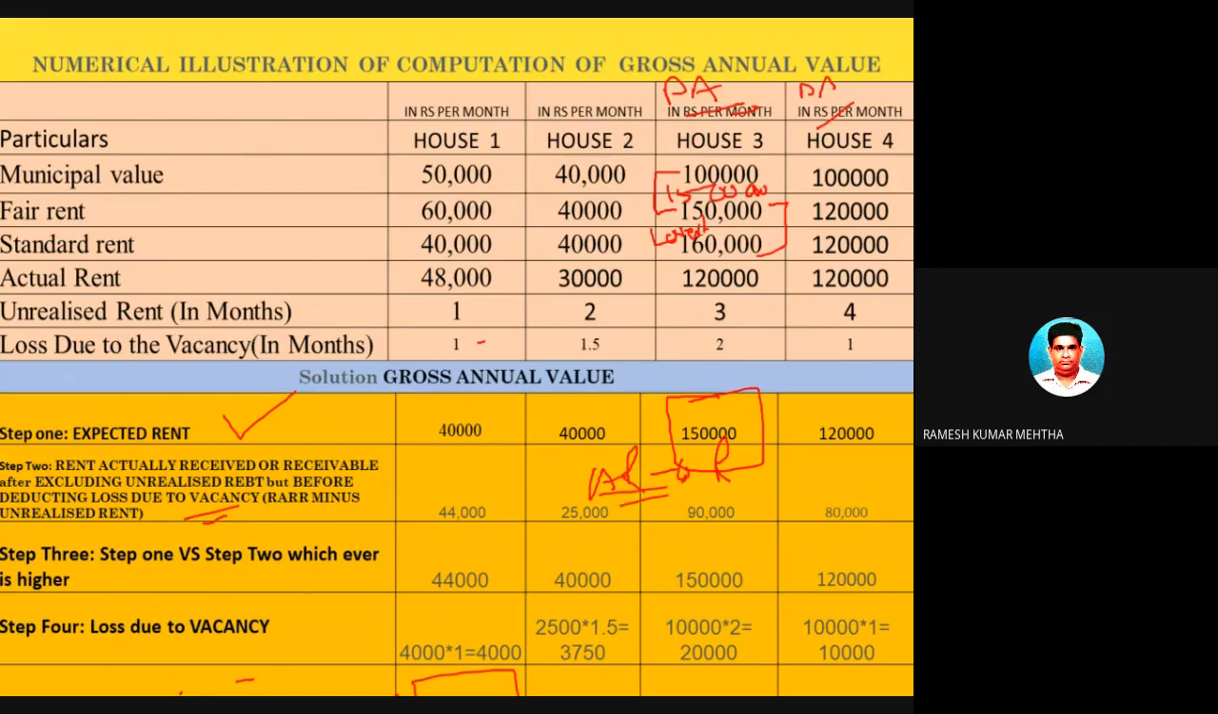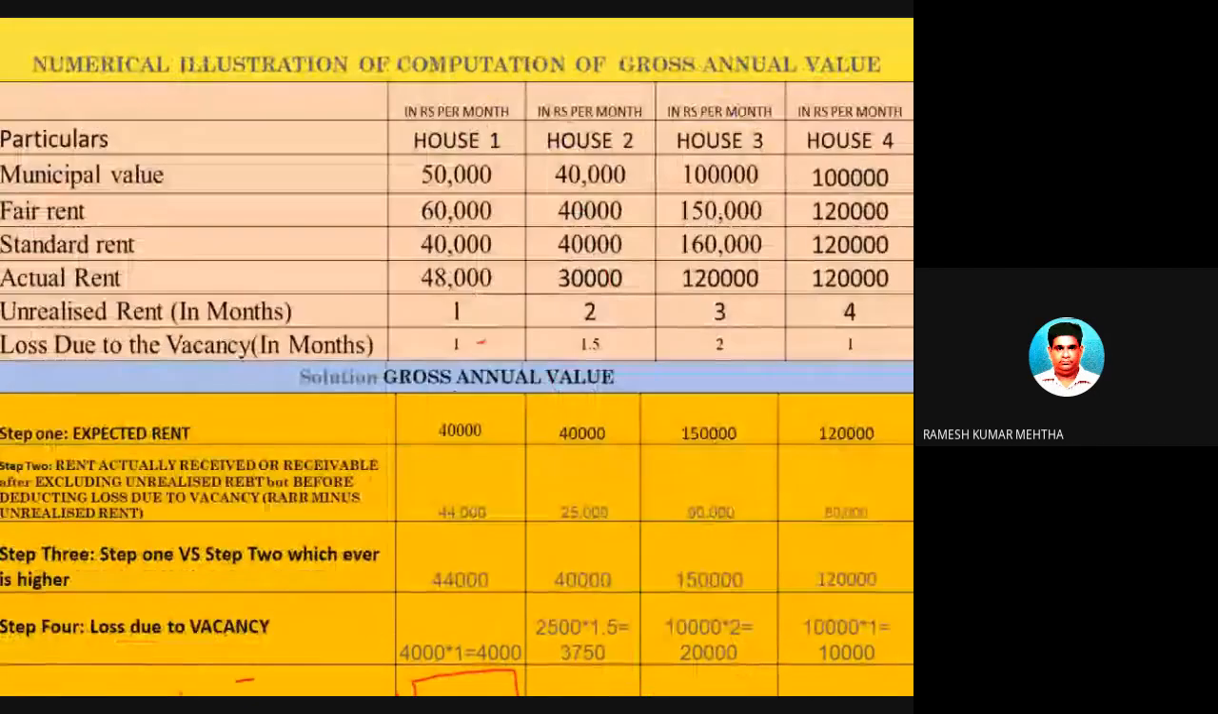Actual rent at which it has been let out minus unrealized rent. Now, actual rent at which it has been let out is how much? 1,20,000 rupees. It has been let out at 1,20,000 rupees. ठीक है, ये तो हो गया, लेकिन इसमें से कितना अनरियलाइज है? 3 महीने का अनरियलाइज है.